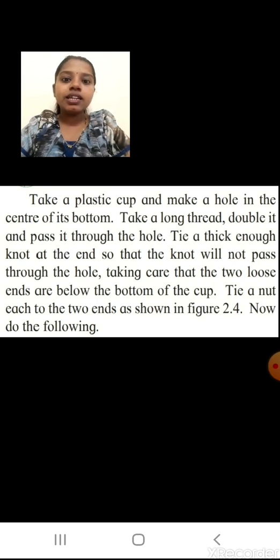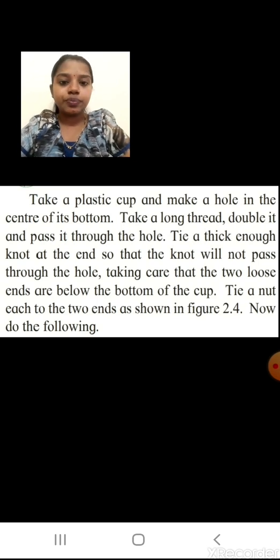Tie a thick enough knot at the end so that the knot will not pass through the hole, taking care that the two loose ends are below the bottom of the cup. You will tie the knot from inside, and the two ends will be left loose below the bottom of the cup. Tie a nut to each of the two ends as shown in the figure. We are going to see that figure 2.4.